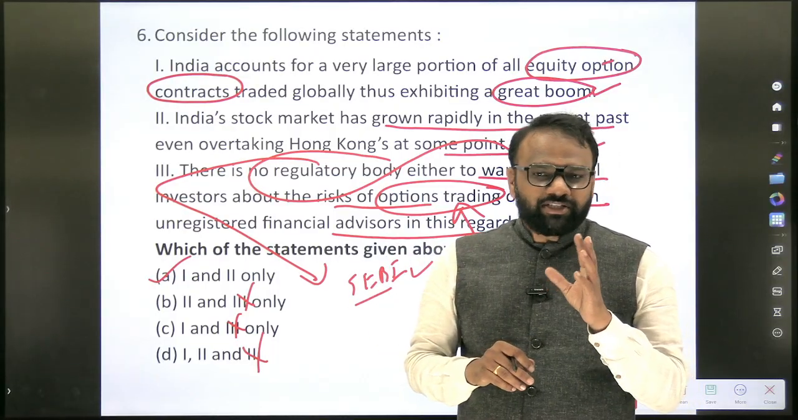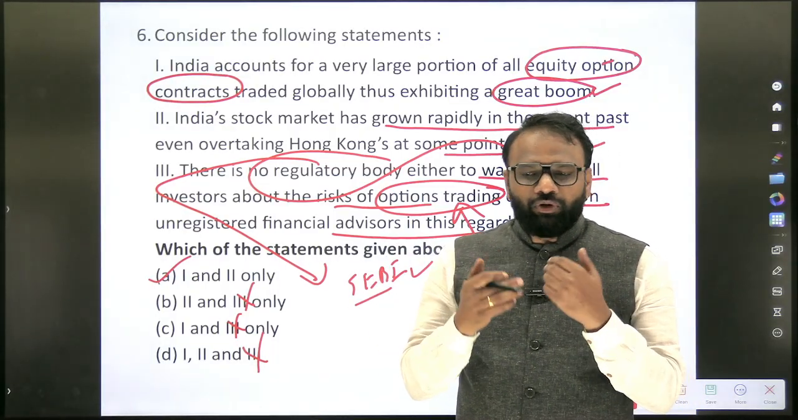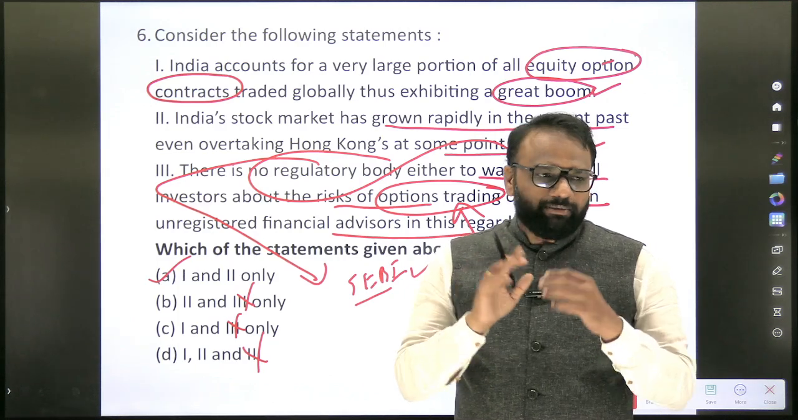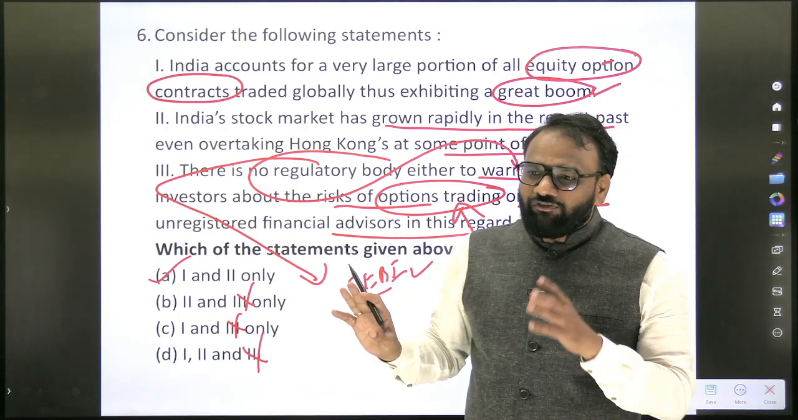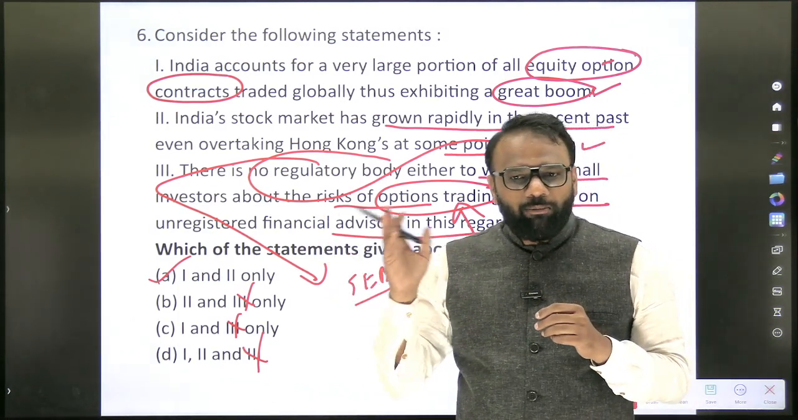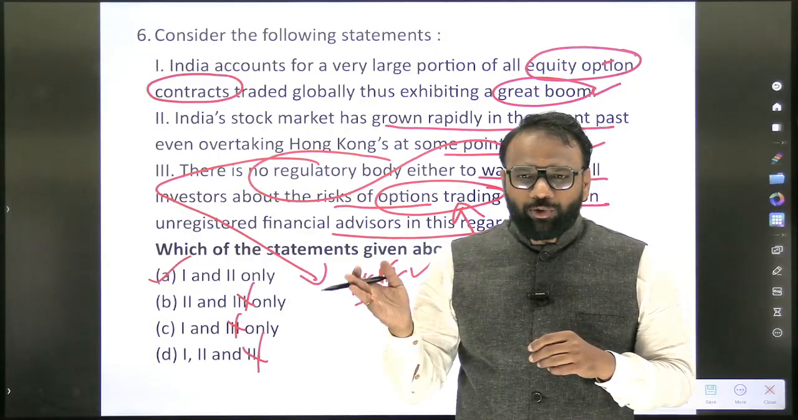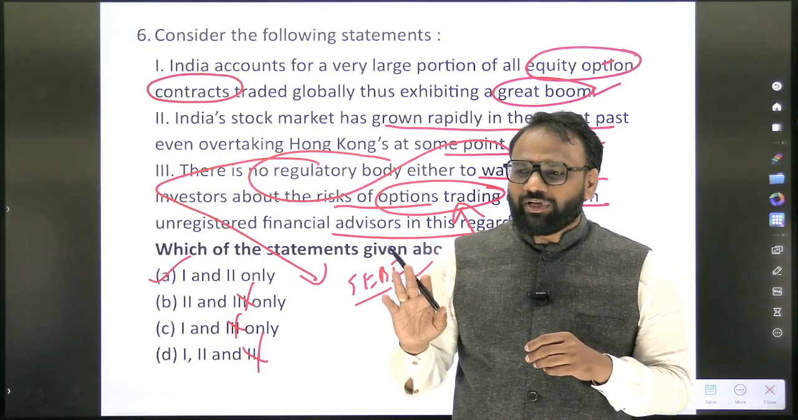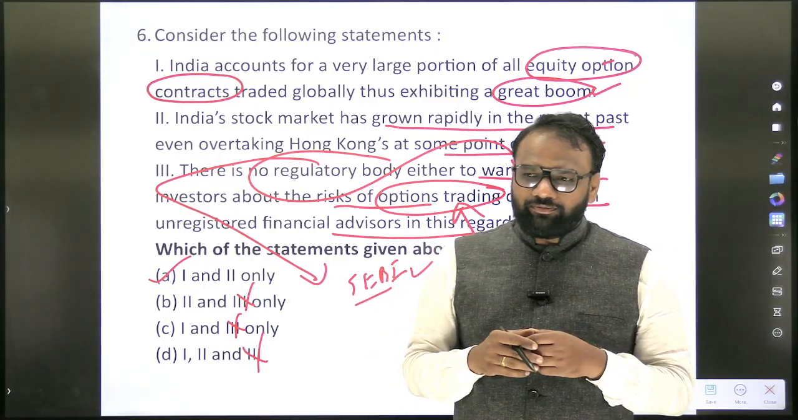Now here comes the strategy, meaning how we have to align ourselves with the exam's demand. In the same question, if they had framed the options like this: how many of the above are correct? Only 1, only 2, all 3, none. If these options were there, then what would be the strategy?